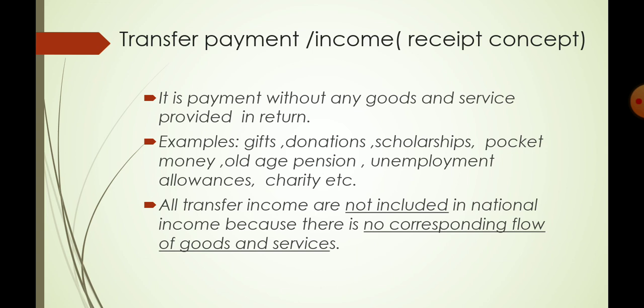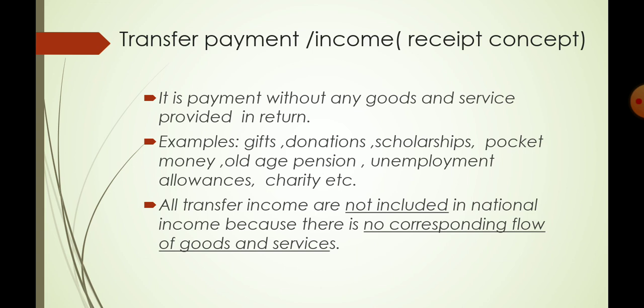On the other hand, factor income is considered an earning concept, because in transfer payment, a person, without doing any work or productive activities, without increasing the production of goods and services, is just getting the money.